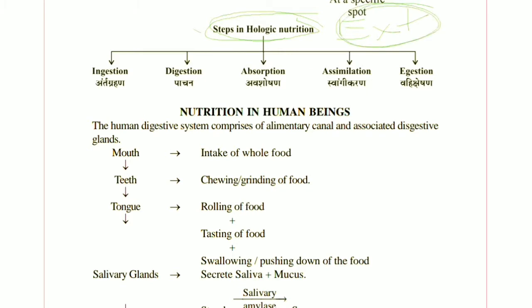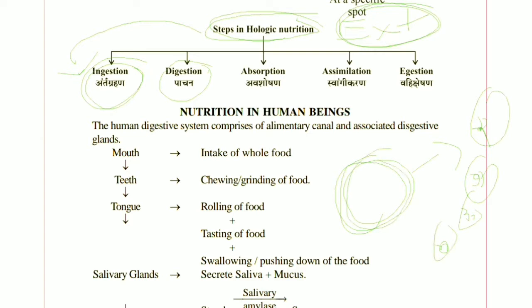This digestion involves several processes. Ingestion means taking the food inside the body. Digestion means breakdown of complex macromolecules, that is carbohydrate, protein, fat, into small absorbable nutrients.